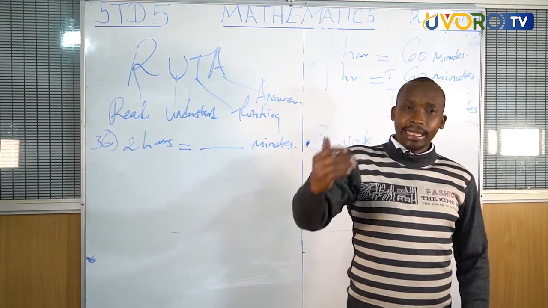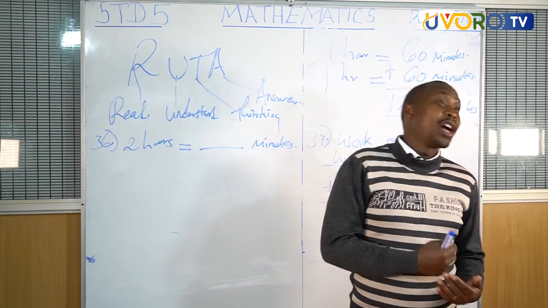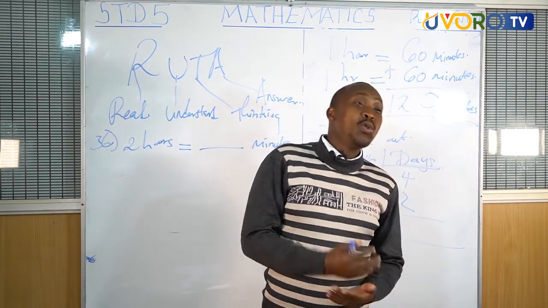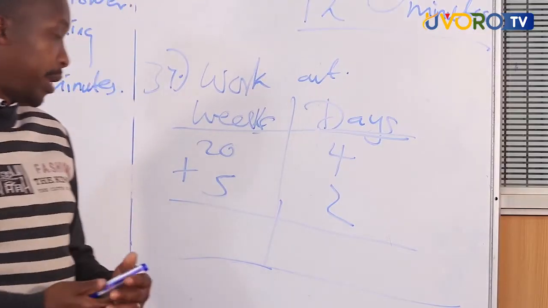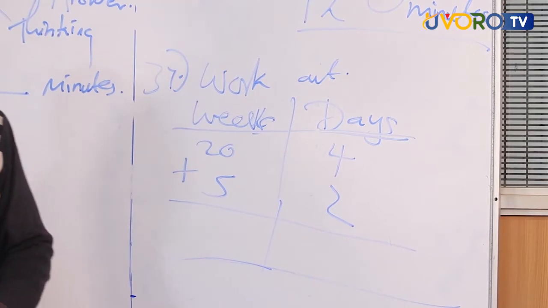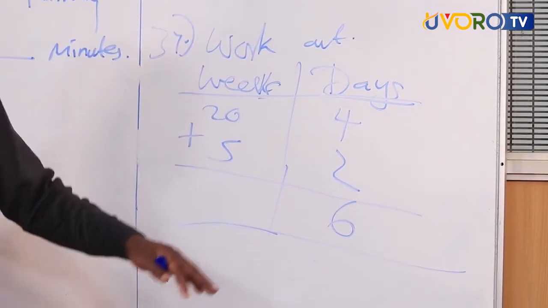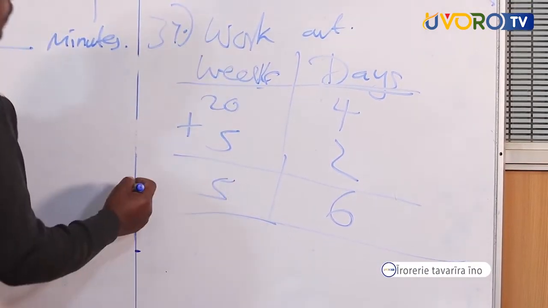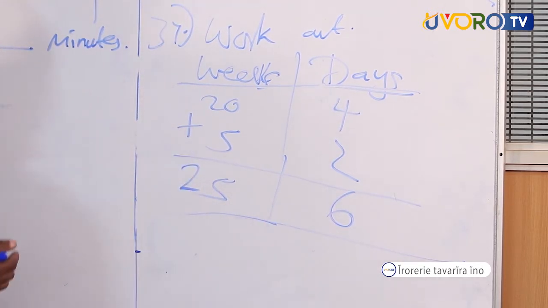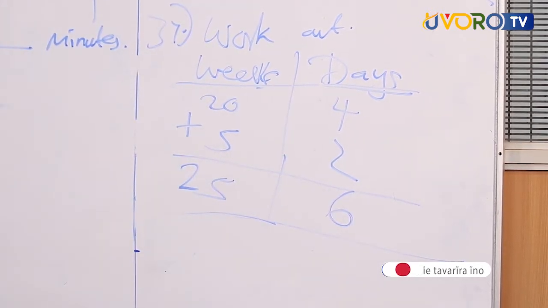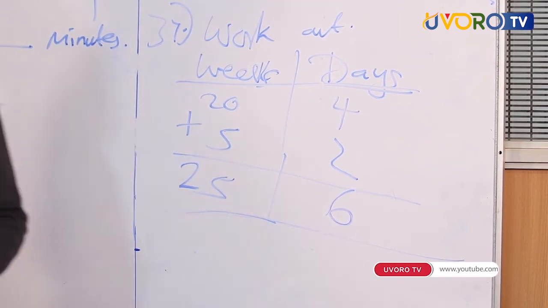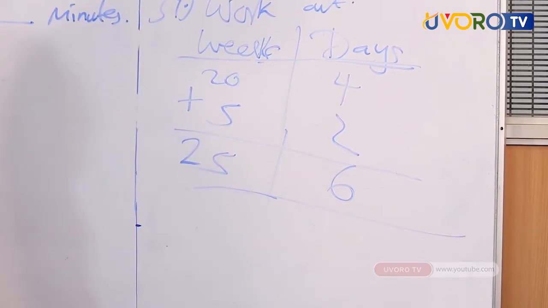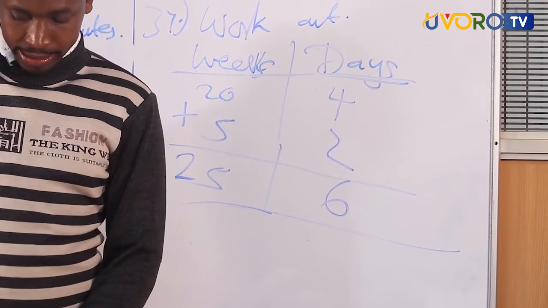Now when adding the days, if they become 7, you cannot leave 7 on this side. But if it has not reached 7, you leave it at that point. 4 plus 2, it is 6. Has it reached 7? No. We go to the other side. 0 plus 5 is 5. 2 plus nothing is 2. Somebody to lead this answer for us? Yes, very good. That is 25 weeks, 6 days. 25 weeks, 6 days.